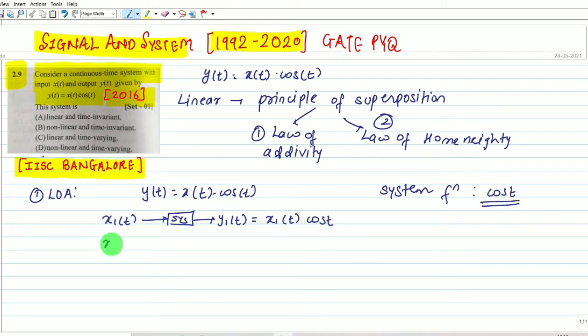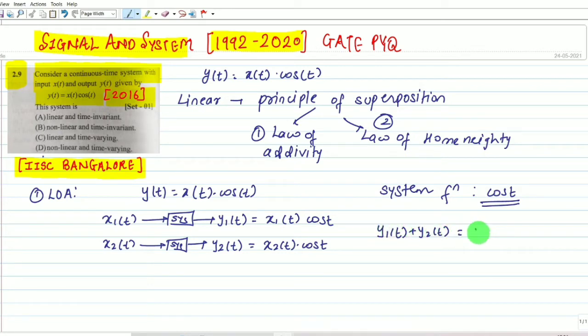Understood? Now, when we provide x2(t) to this system, it will provide output y2(t), which equals x2(t) multiplied by the system functionality. Understood? Now we are adding y1(t) plus y2(t).